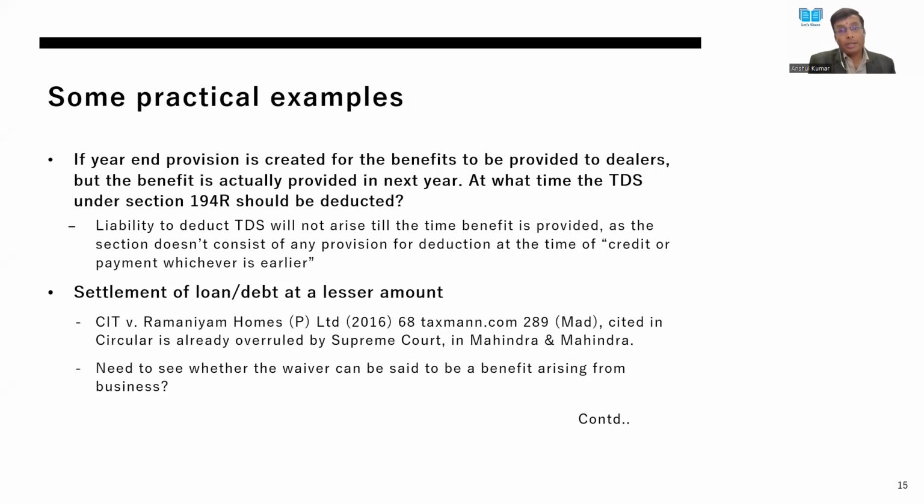So the view which arises here is, the language of section 194R is such that it does not use the phraseology of deduction of tax at the time of credit or payment, whichever is earlier, as is generally used in other sections. So probably in this particular kind of language which has been used in 194R, we can safely conclude that the liability to deduct TDS will only arise at the time when the benefit is being provided and not at the time when the provision is created in the books of accounts.